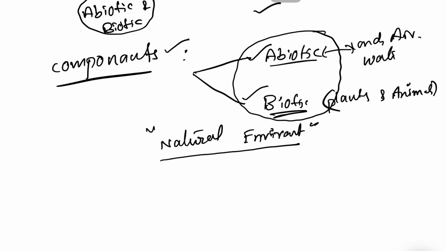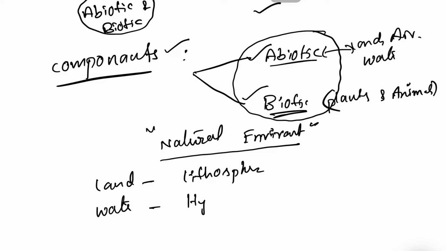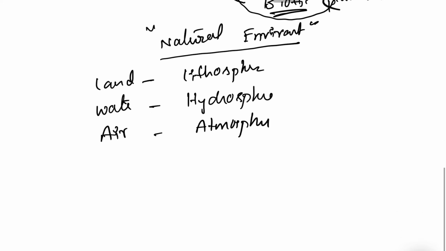The natural environment is composed of land, referred to as the lithosphere; water, referred to as the hydrosphere; and air, referred to as the atmosphere.